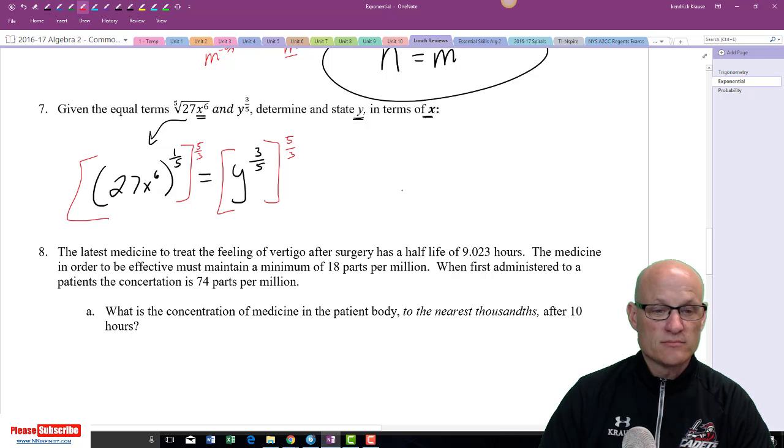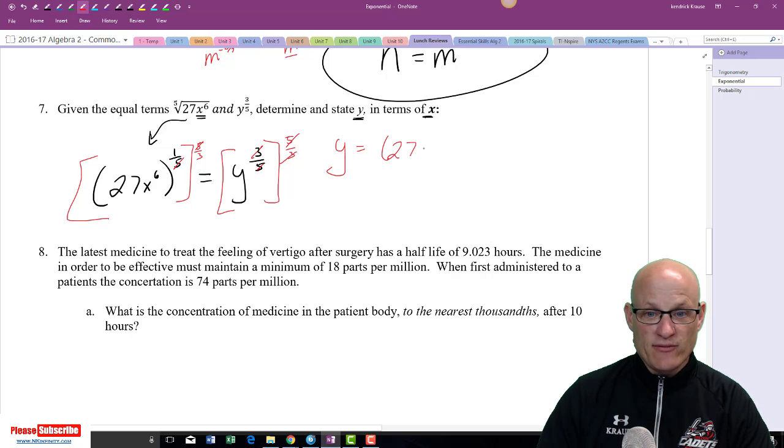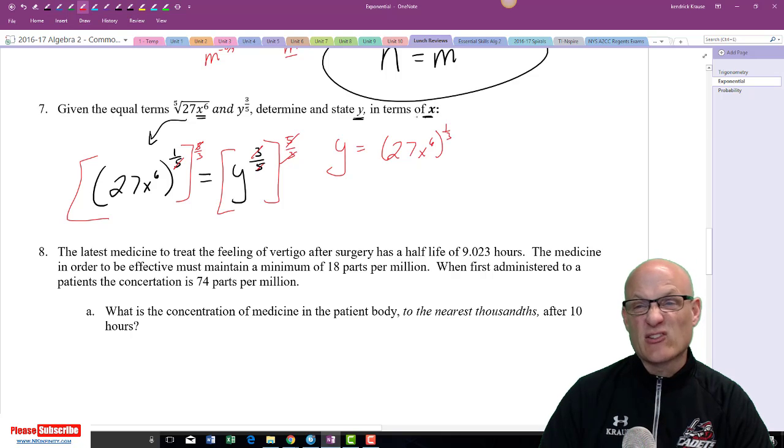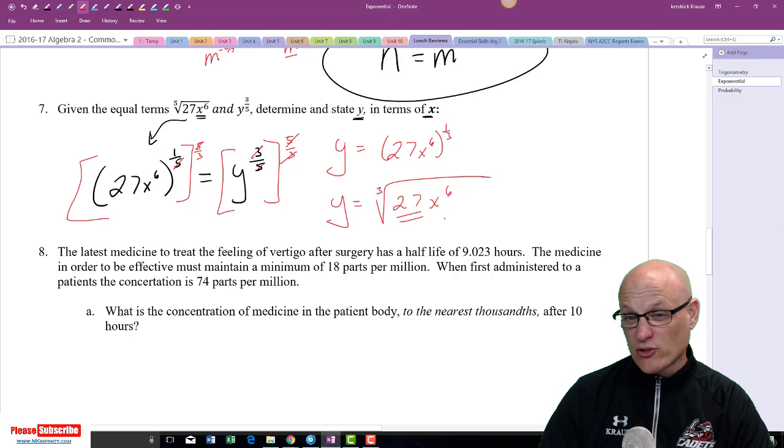5/3. So these cancel. So I end up with y equals, now these 5's cancel, and I end up with 27x to the 6th to the 1/3 power. Now I should have said in simplest form, so let me simplify this. This is really just the cube root of 27x to the 6th. Well, 27 is a perfect cube, and so is x to the 6th. The cube root of 27 is 3, and the cube root of this is x squared. So really, y is equal to x squared.